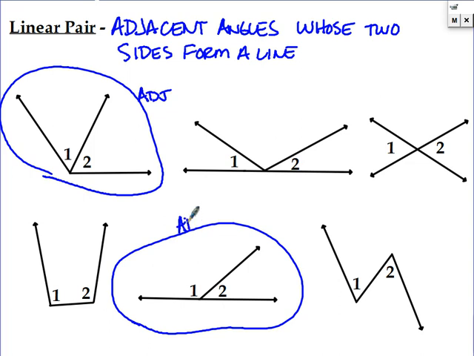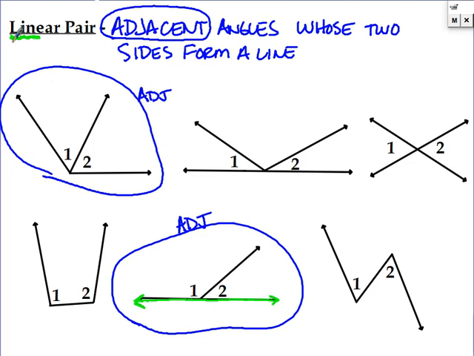So, out of these adjacent angles, since that's what we have to look at, do either of them form a line? Well, this one does not. That's not a line. But this one does. Here's the line. So since they come together and form a line, they're called a linear pair. And you can see the word line right in there. They make a line.